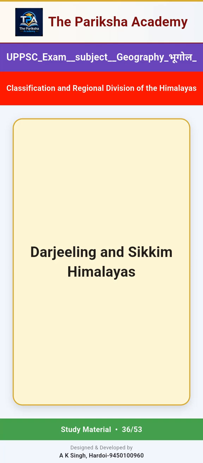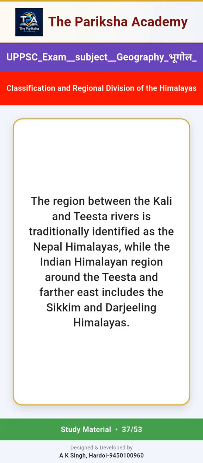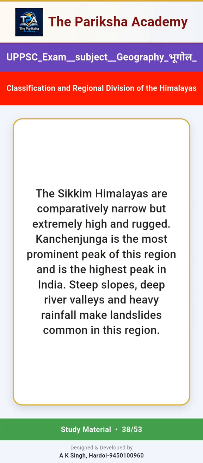Darjeeling and Sikkim Himalayas. The region between the Kali and Teesta rivers is traditionally identified as the Nepal Himalayas, while the Indian Himalayan region around the Teesta and farther east includes the Sikkim and Darjeeling Himalayas. The Sikkim Himalayas are comparatively narrow but extremely high and rugged. Kanchenjunga is the most prominent peak of this region and is the highest peak in India.